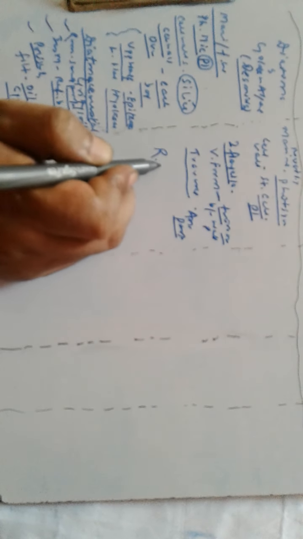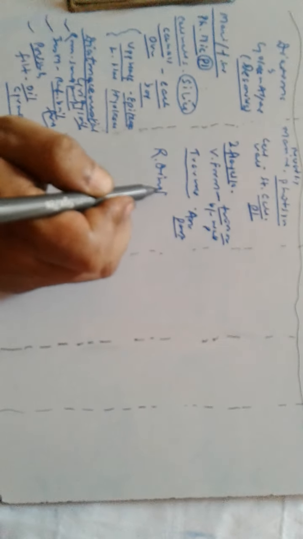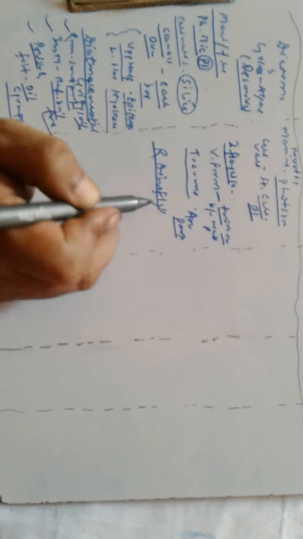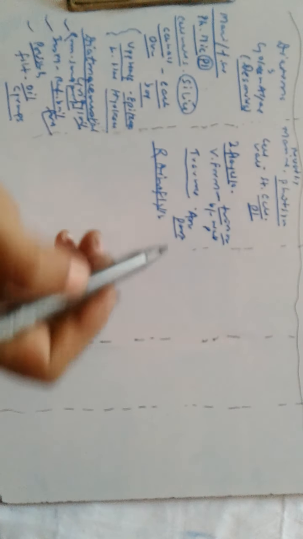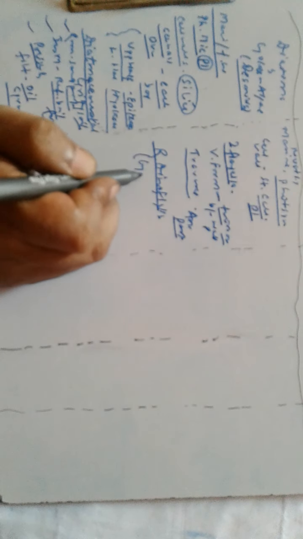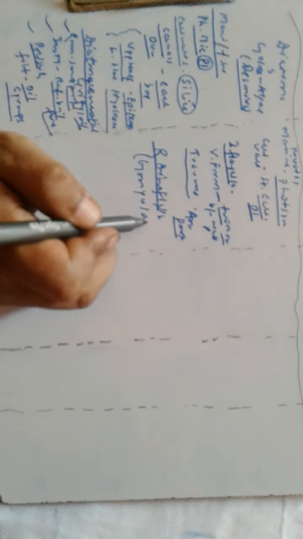Dinoflagellates, especially red dinoflagellates, which are known as Gonyaulax. It's an important word here. Gonyaulax, they make the sea appear red.